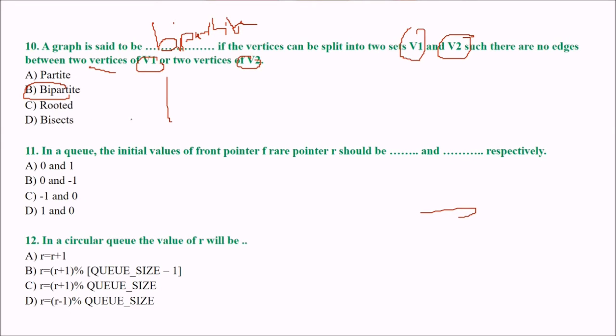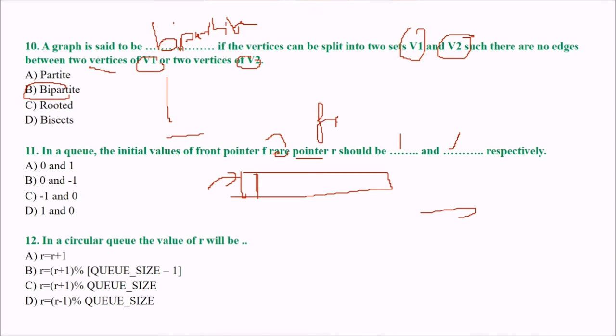Next, in a queue, the initial values of the front pointer F and rear pointer R should be dash and dash. What are these values? Front and rear.